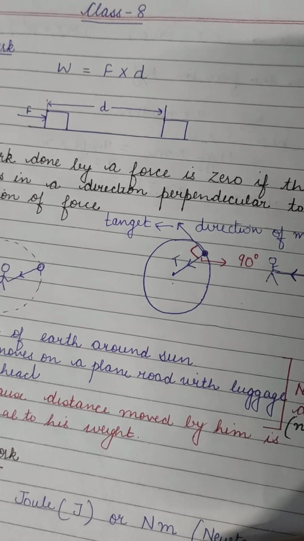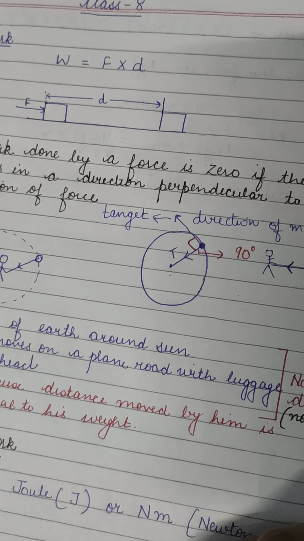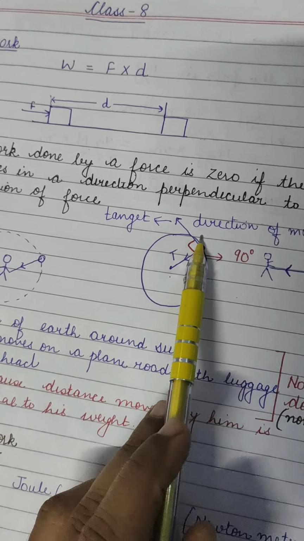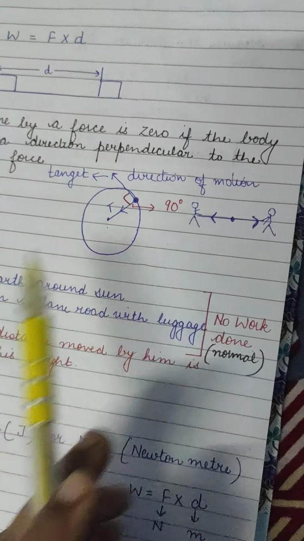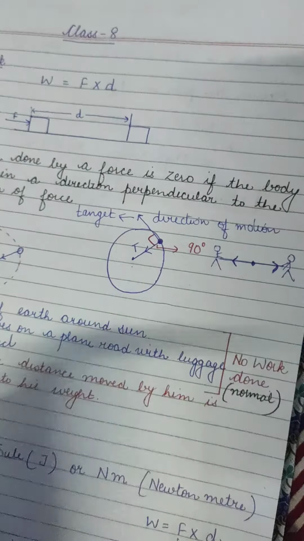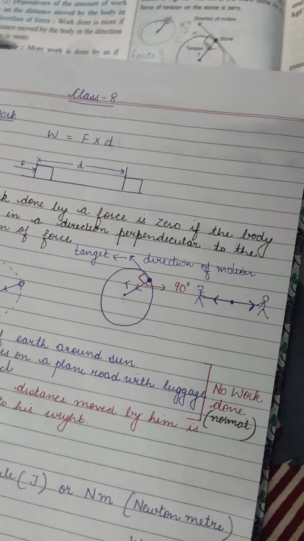So the angle between this direction and tension is 90 degrees. So there will be no work done.